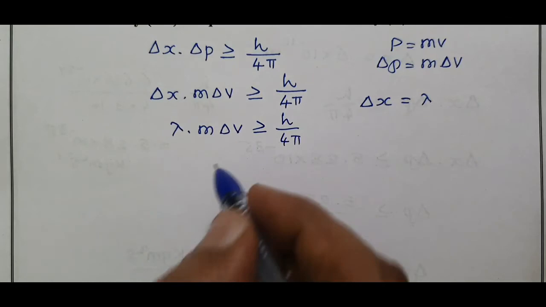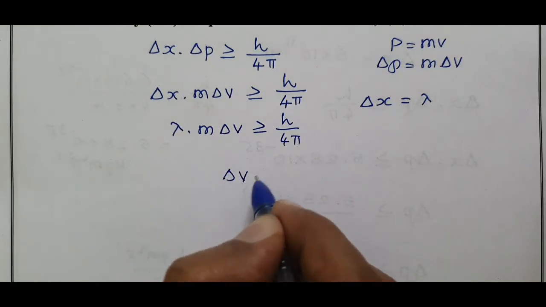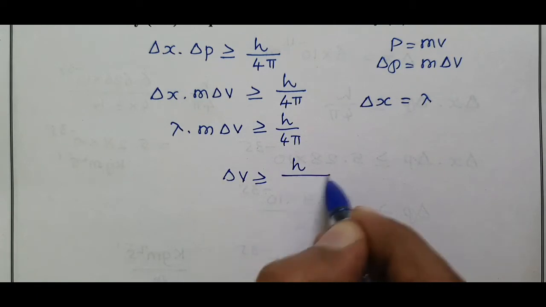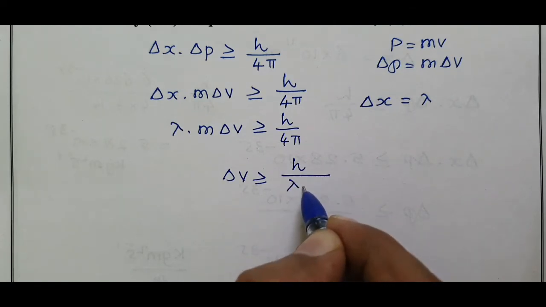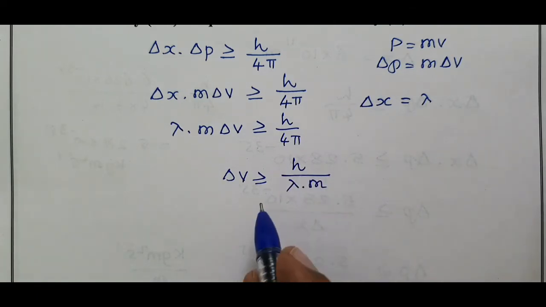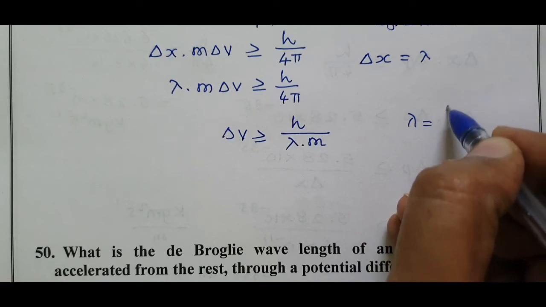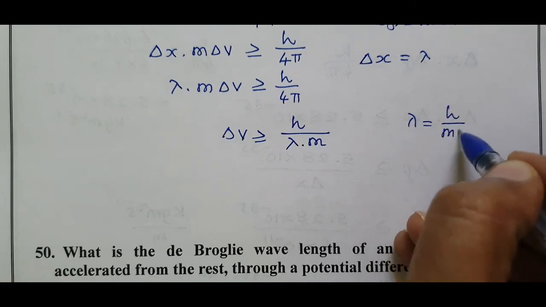Delta v is greater than or equal to, bringing the other quantities to the right hand side, h divided by lambda into m. We know the de Broglie wavelength equation, lambda equals h by mv.